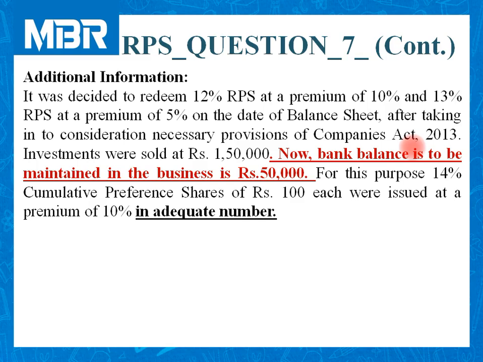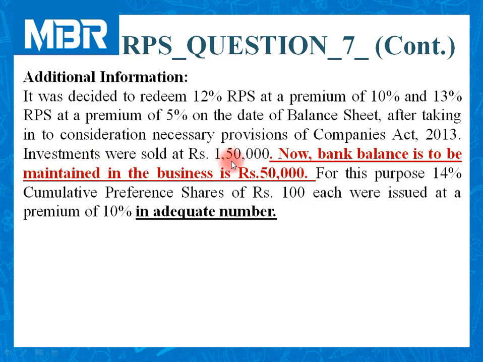Here we have two different types of preference shares. In previous questions that we have discussed in earlier sessions, the rate of redemption premium remained same for both the categories of preference shares. But for this particular question, the rate of premium is different for 12% RPS and 13% RPS. So this is one important point that we need to consider at the time of solution.